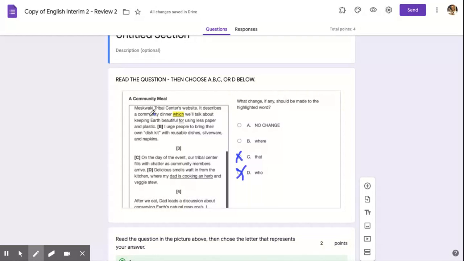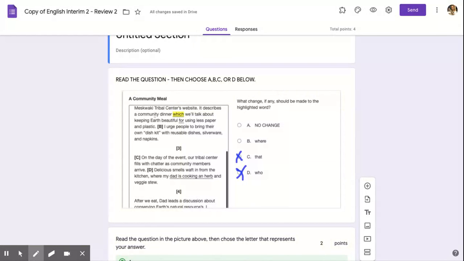And in this place, we're talking about kind of a place almost. We're talking about going to this dinner. And I want you to think about a big fancy dinner. Okay, it's going to be in some sort of hotel ballroom, or maybe at the community center, or maybe at the courthouse. So it's a place. When we're talking about place, which word makes the most sense?